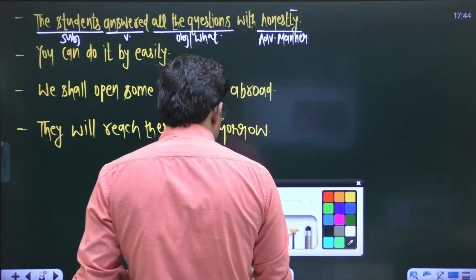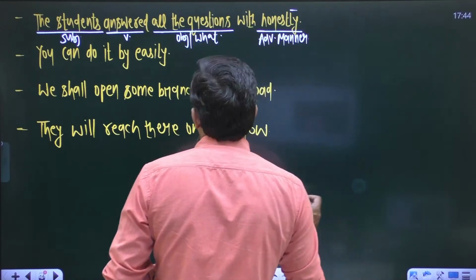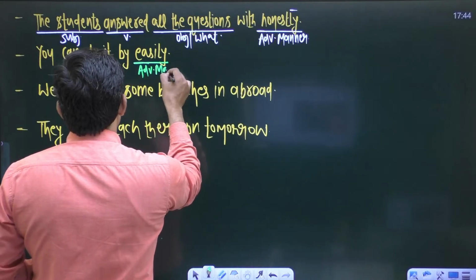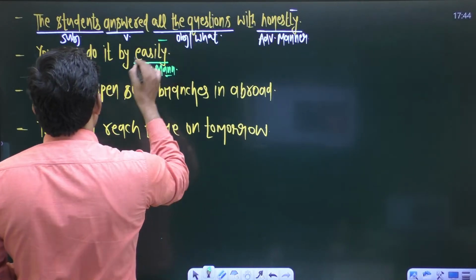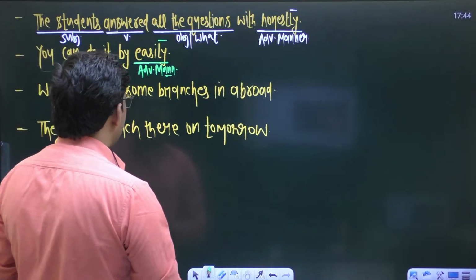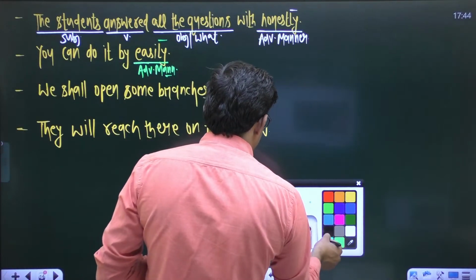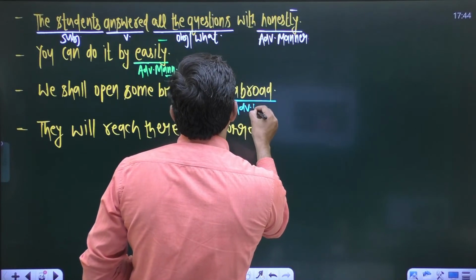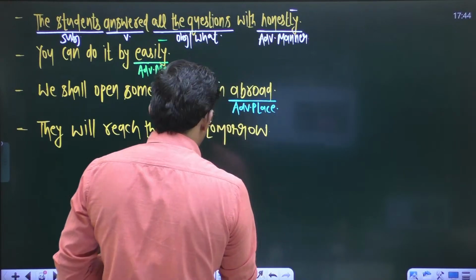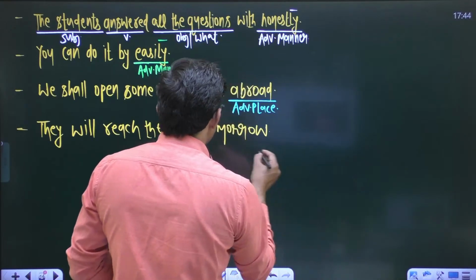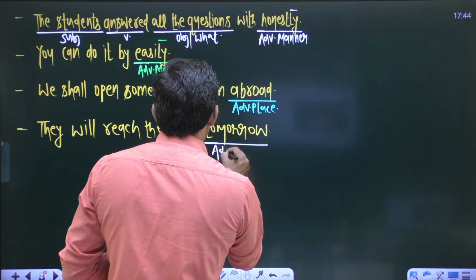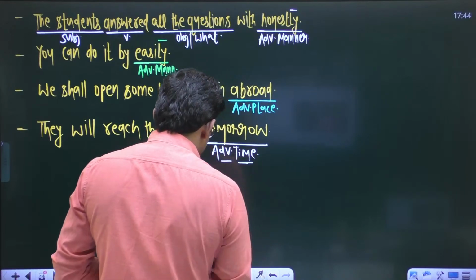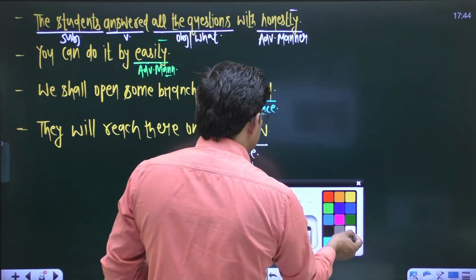In the second sentence, the word easily is also an adverb of manner, because of the letters ly. In the third sentence, we know it very well. The word abroad is an adverb of place. And in the last sentence, the word tomorrow is also an adverb, adverb of time.